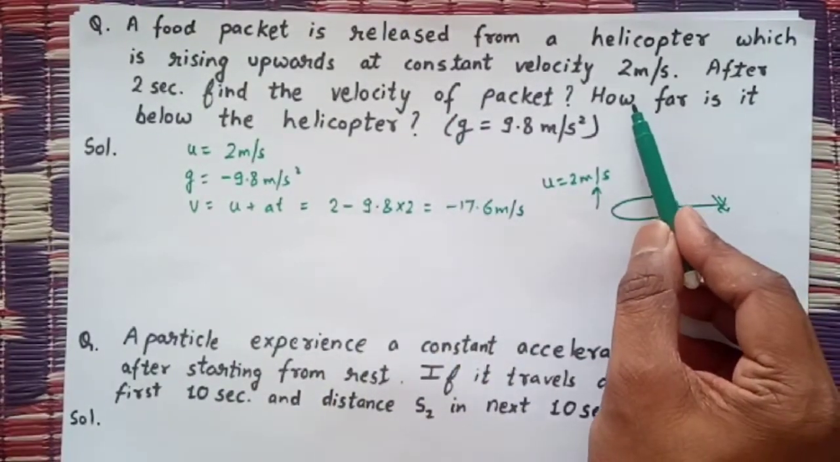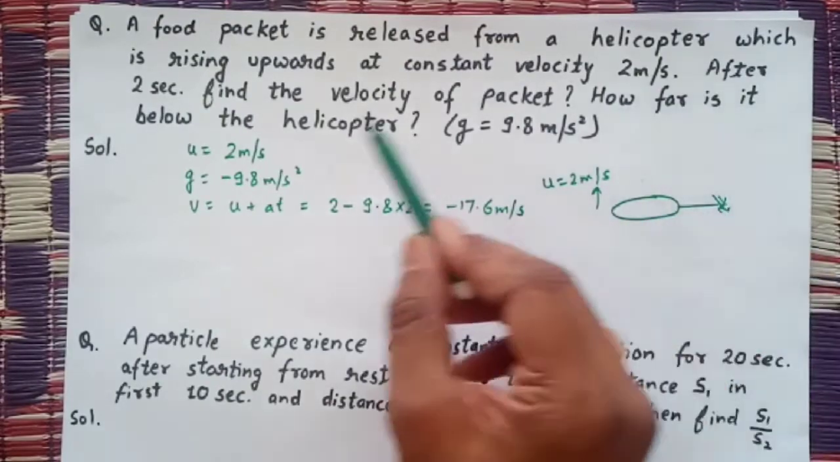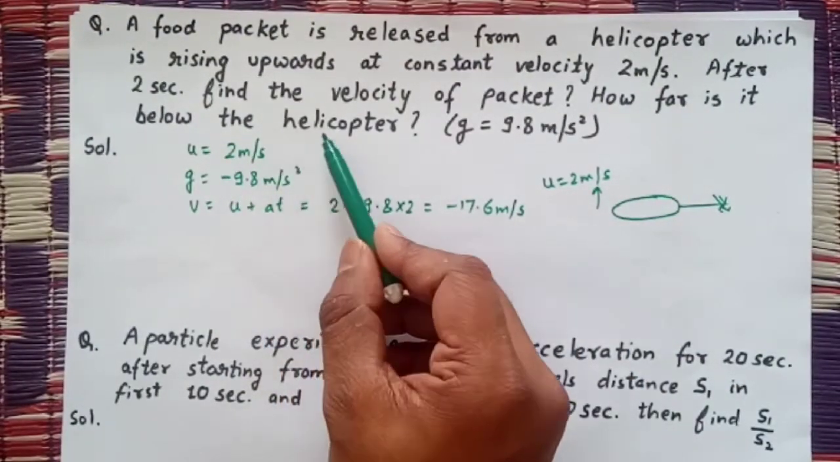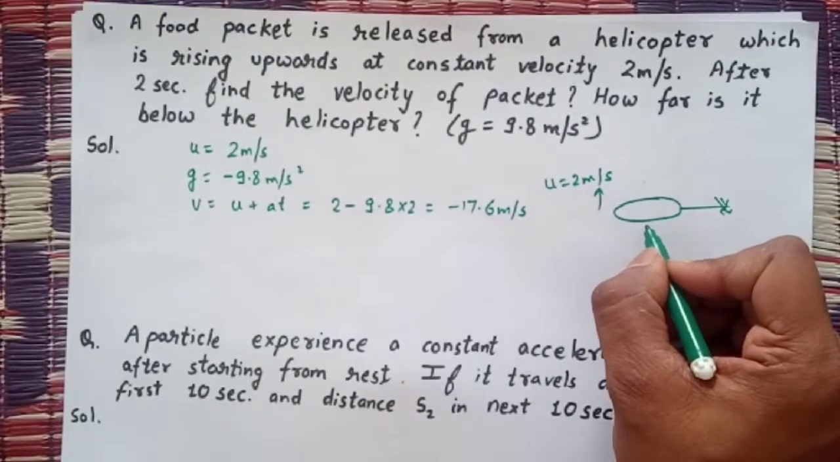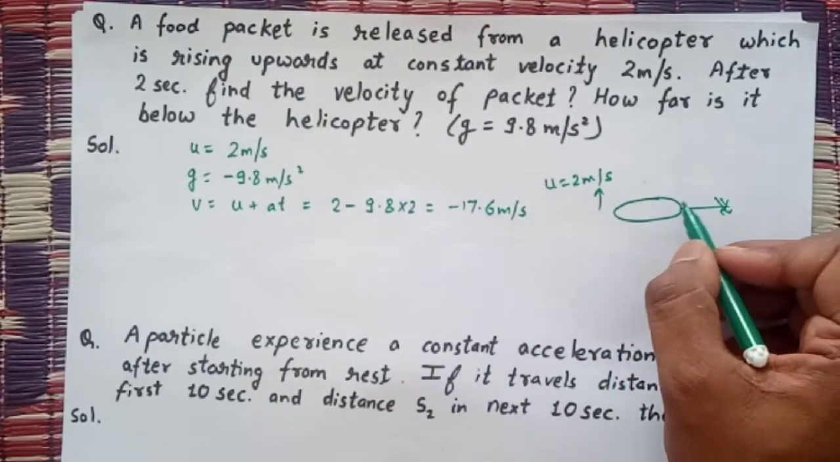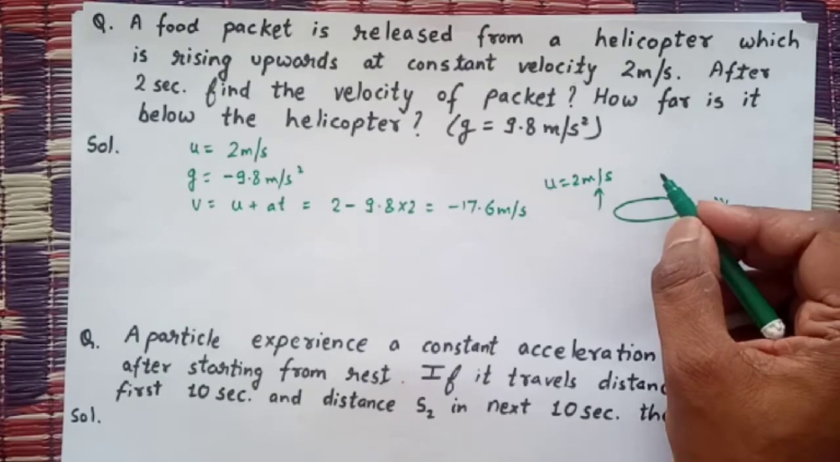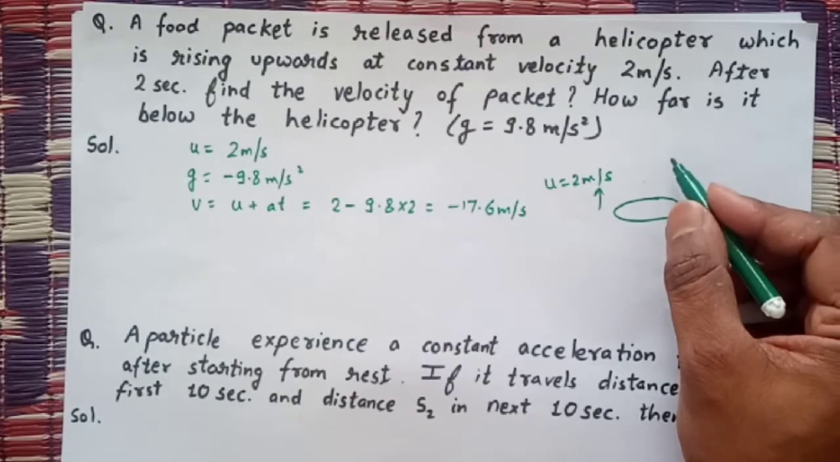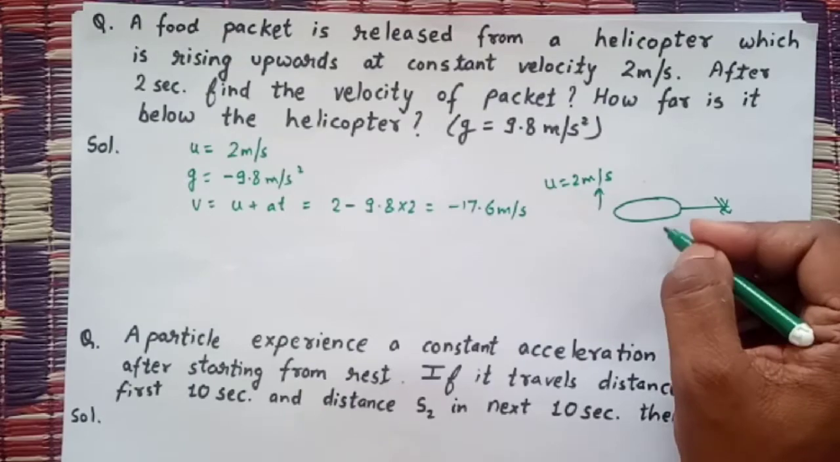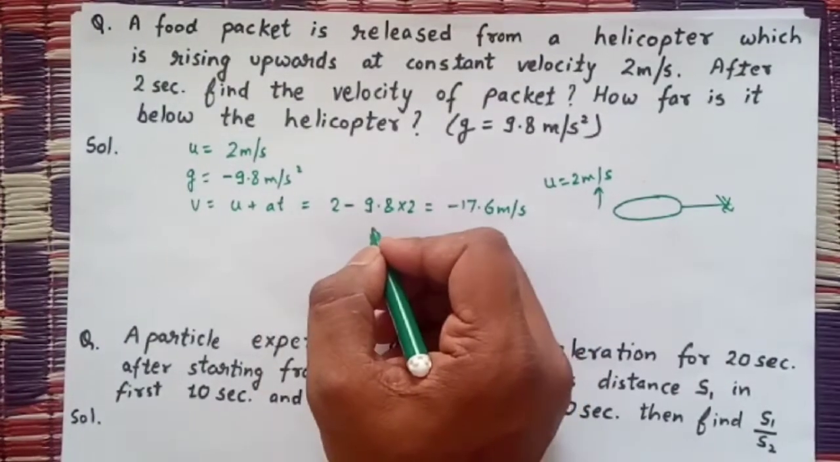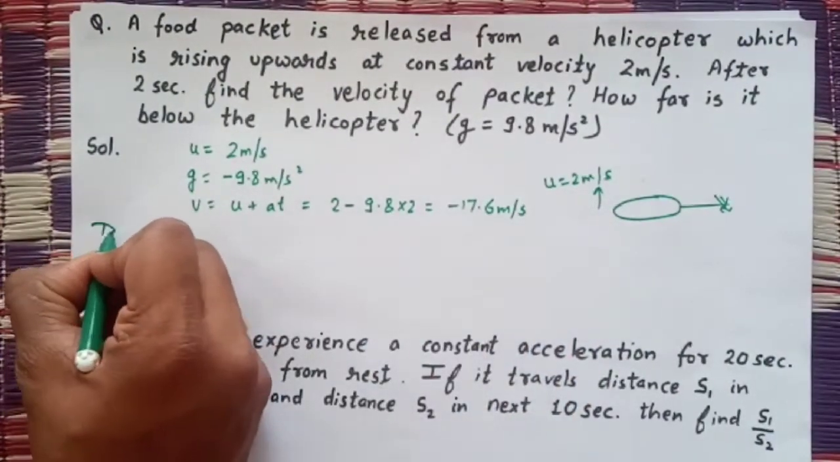And the question is also asking how far below the helicopter the packet is. See, when the food packet is going downwards, the helicopter is still moving upward. So we have to add both distances: the distance covered by the helicopter and the distance covered by the food packet. So first, the distance covered by the food packet.